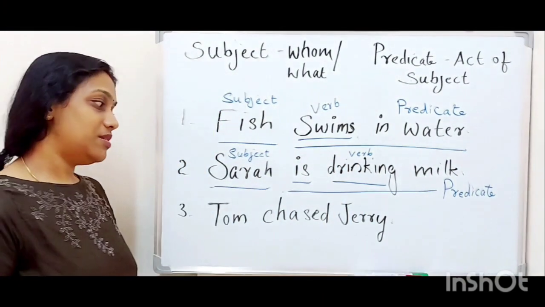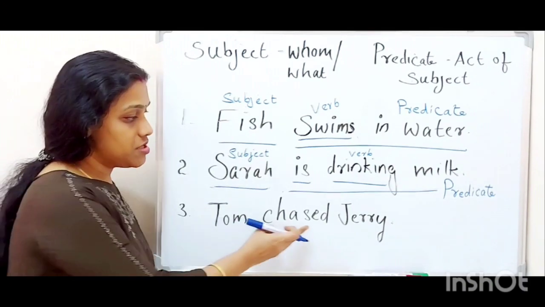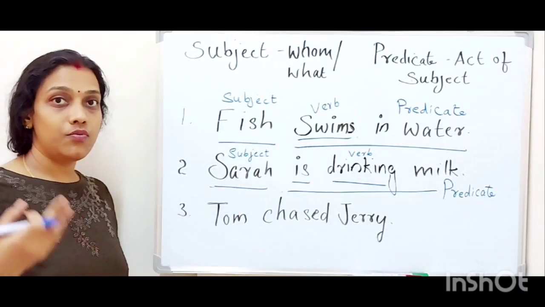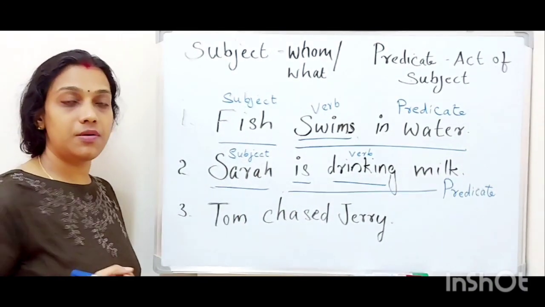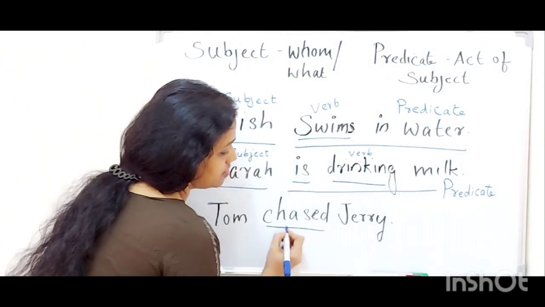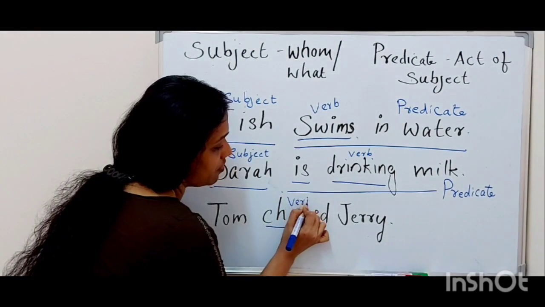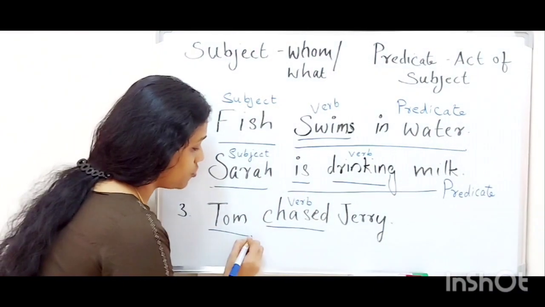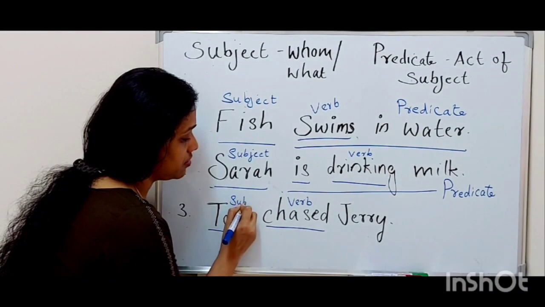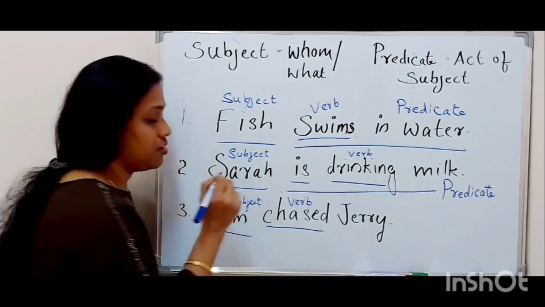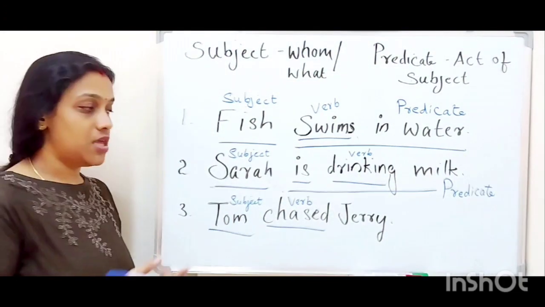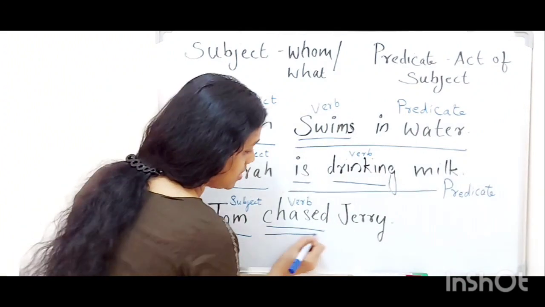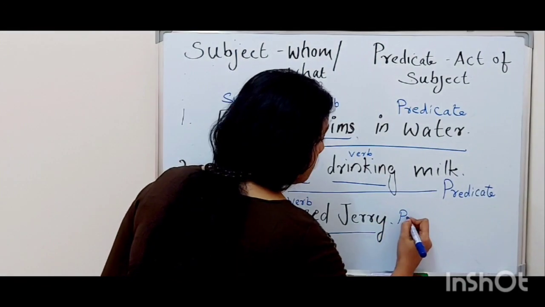Got it? Now the third sentence. Tom chased Jerry. Here also what we have to find out? We have to find out the verb first. What it is? Chased. Chased is our verb, right? Now, who is the subject? Who chased? Tom chased. So, Tom is our subject. Now, what is the activity of Tom? He chased Jerry. So, chased Jerry becomes our predicate.